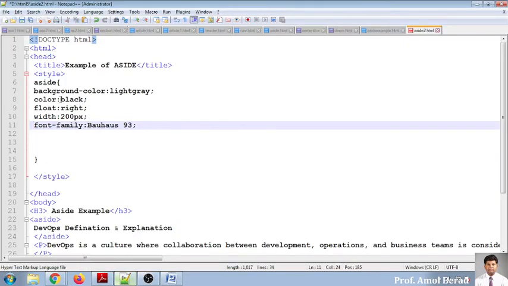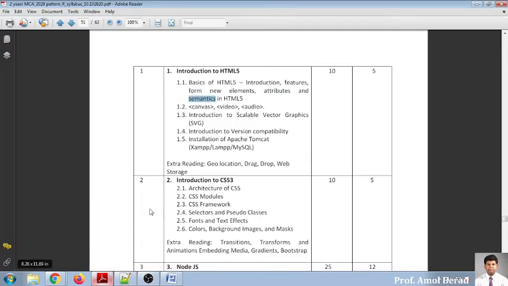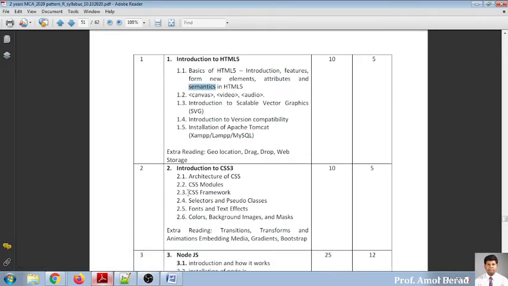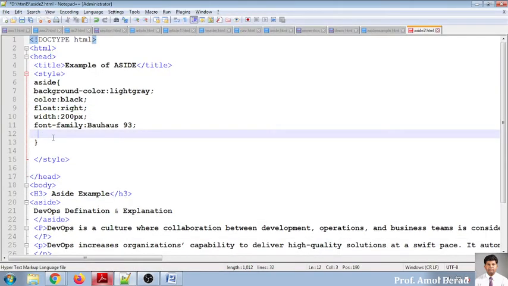So if I want to go for these properties, whatever we are writing here, this special chapter is allocated for writing this style sheet. Just for the purpose of example, I am using this. But especially in chapter number 2, we will be going into detail about different font properties and everything. Because in a syllabus, you just read it. We will be talking about different CSS modules, the framework, the selectors, the pseudo classes, the font and text effect, the color and background images and masking effects. All things will be covered over here. So what all transition and transformation animation properties are available, all will be discussed in the coming lectures. But still, at that time, we can talk about this.